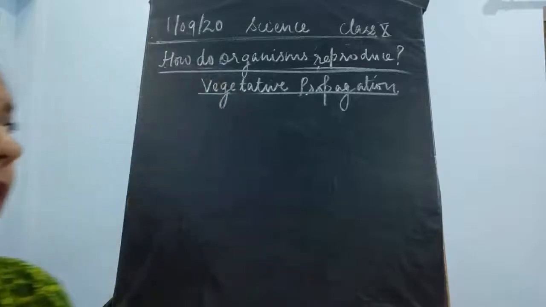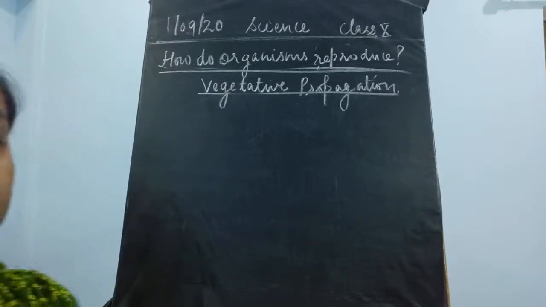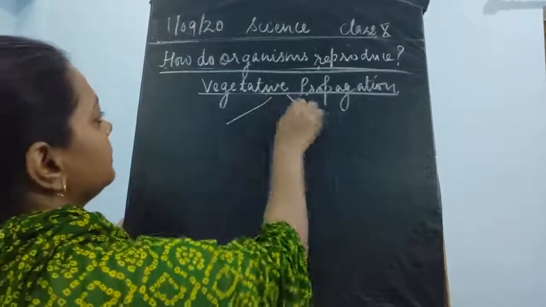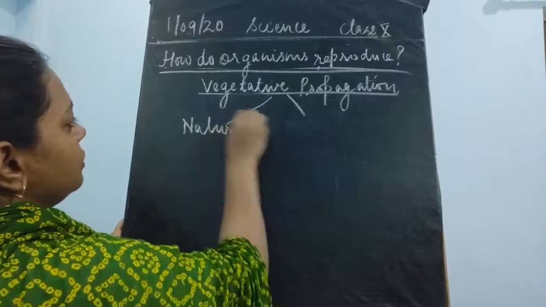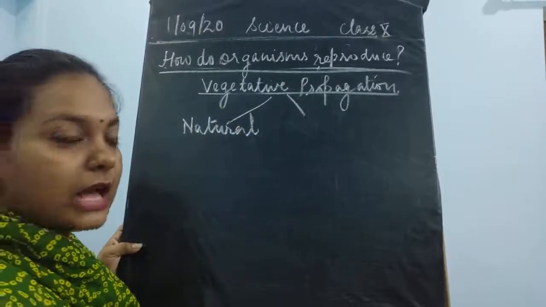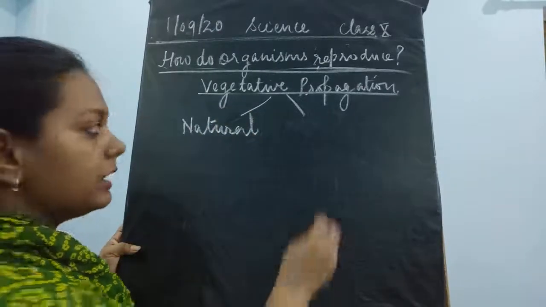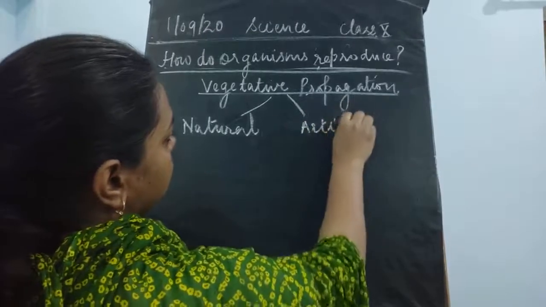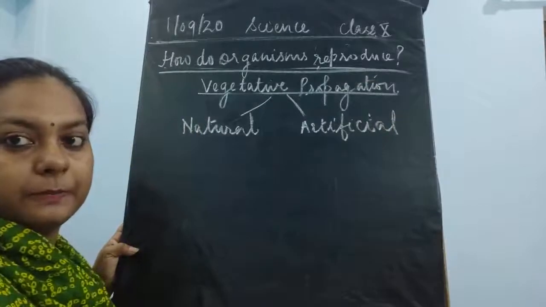Now, what are the different modes of vegetative propagation, children? There are two modes of vegetative propagation. The first mode is the natural method, and the second is the artificial method.